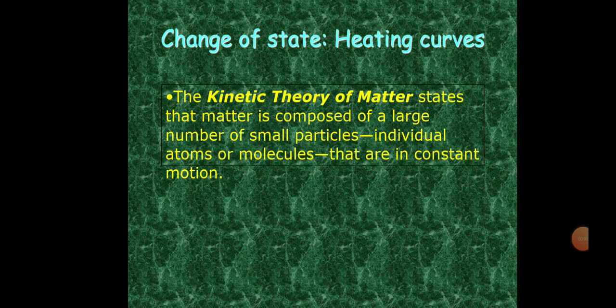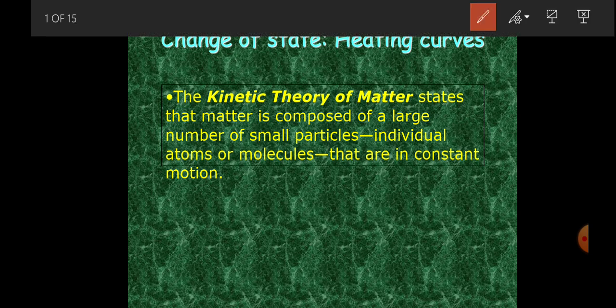In Form 1, Topic 1, matter is defined as anything that occupies space and has mass. These substances do change, and their states change constantly depending on the energy that is applied to them. States of matter are three. We have solid, liquid, and gas.